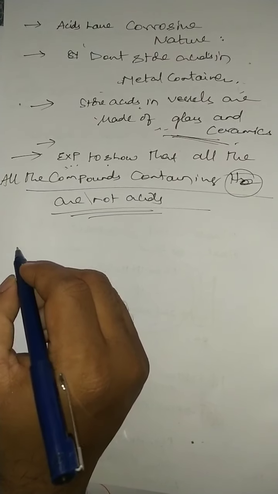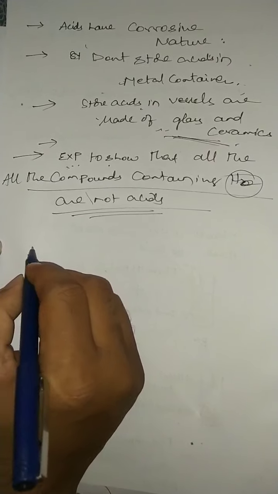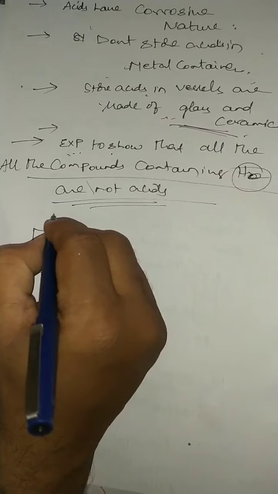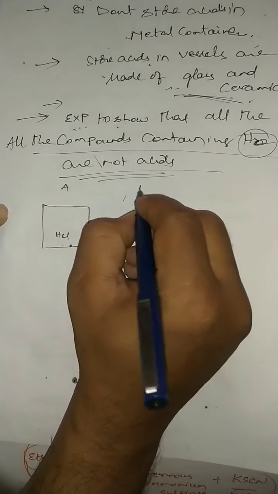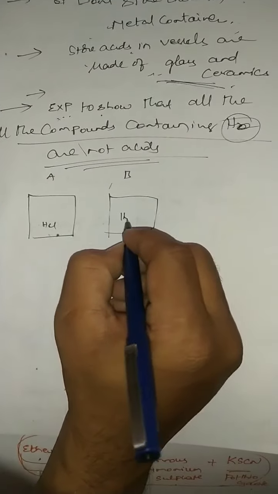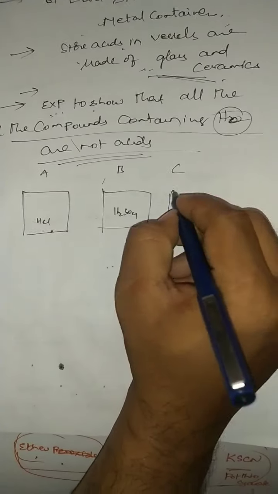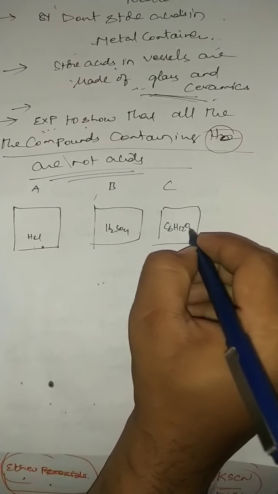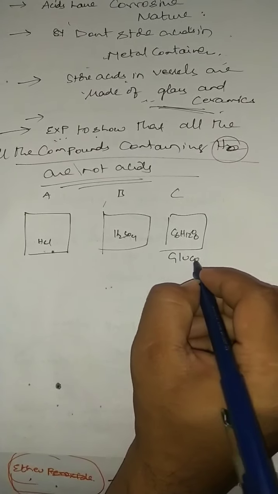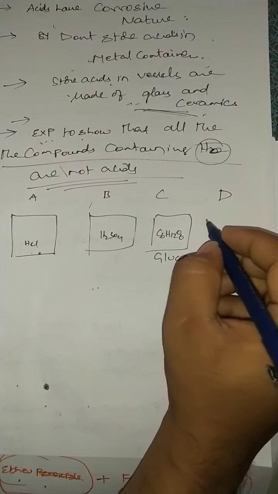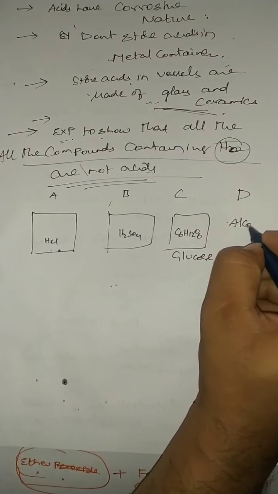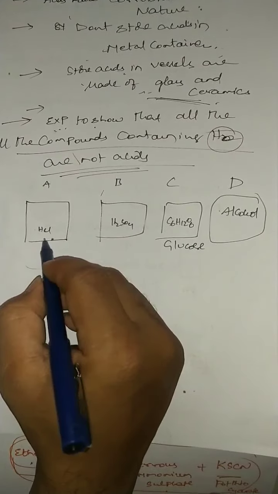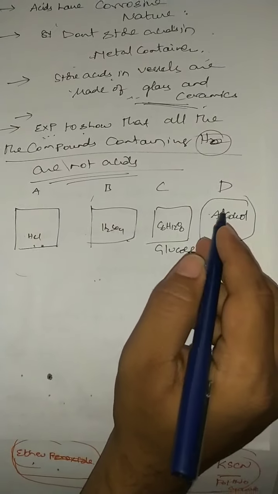So for this purpose, we have to do the experiment here. We have to take the aqueous solutions. Suppose I have taken a beaker containing HCl, another beaker containing sulfuric acid, and a beaker containing C6H12O6. What is C6H12O6, students? Glucose. And the other beaker containing alcohol. So I have taken four: HCl, H2SO4, glucose and alcohol.